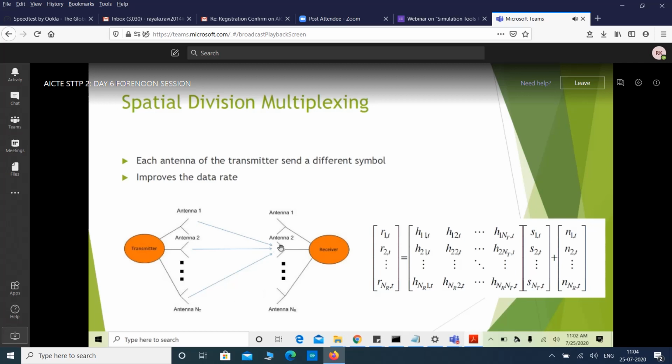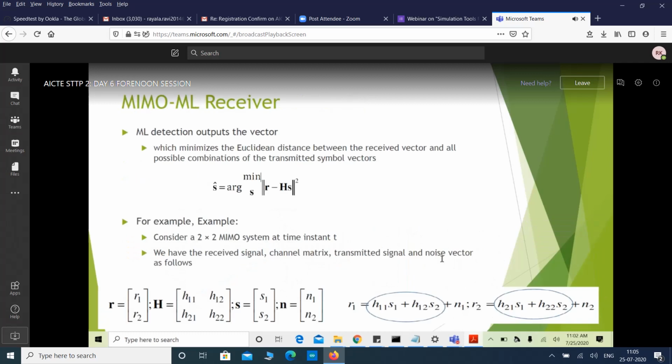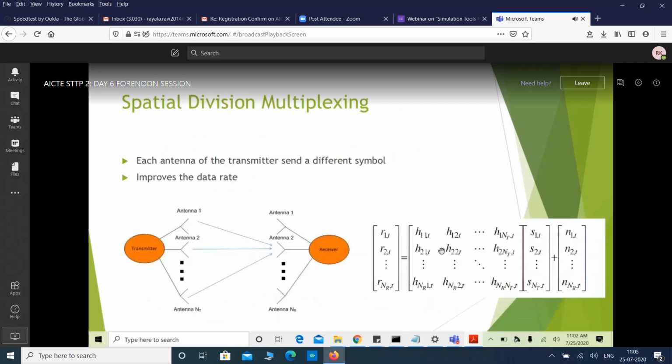Okay. Sorry, I have taken the reverse direction. Sorry, from Nth antenna to first antenna. Okay, in such a way that we can represent the system. Now, how to detect the received vector? Let us say we have received this one, R1, R2, Rn.